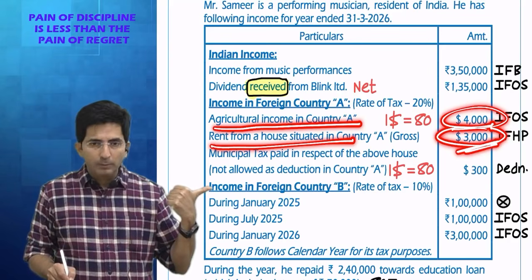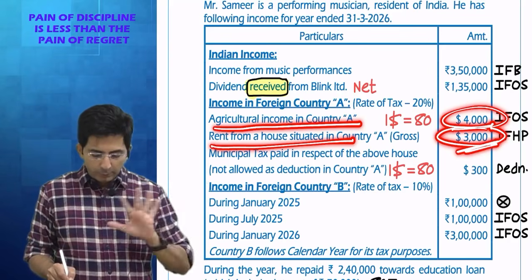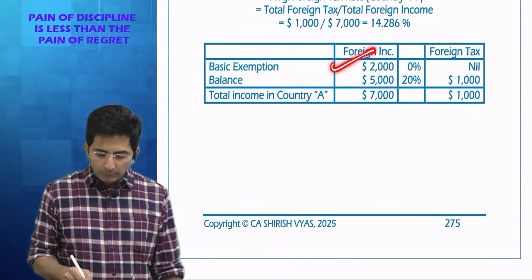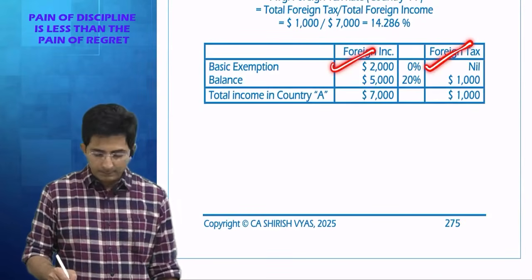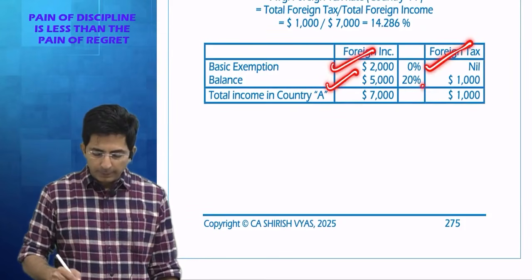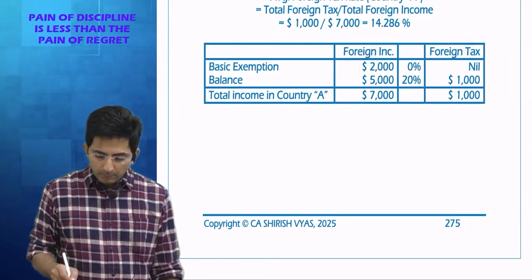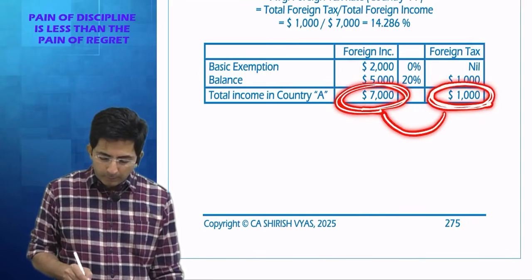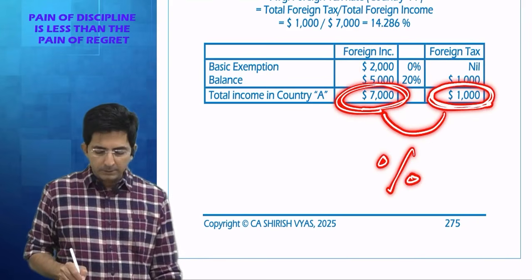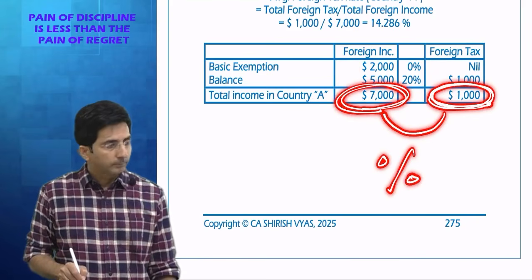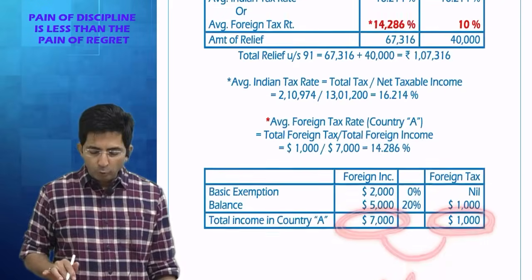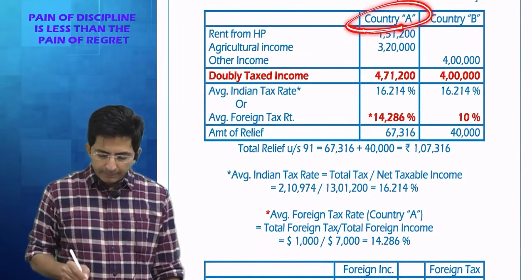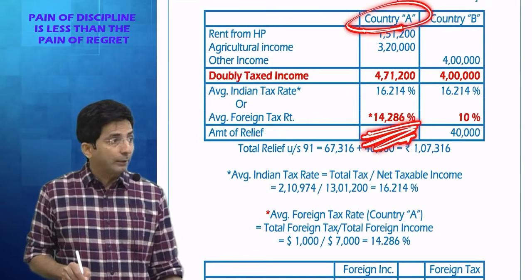So 4 and 3, how much? 7,000. Do you agree there is no other income in country A? Now, up to 2,000 basic exemption means 0%, and for the balance it is 20%. Now, this is the total foreign tax divided by total foreign income. Convert this into percentage. This comes to 14.286. So, in country A, this is the foreign rate which we calculated.